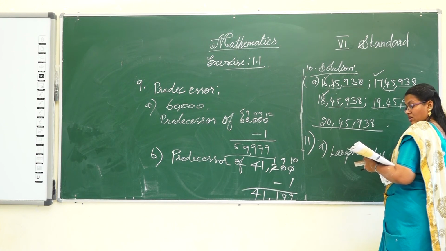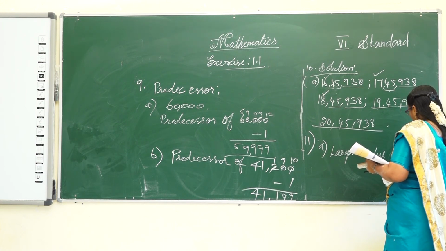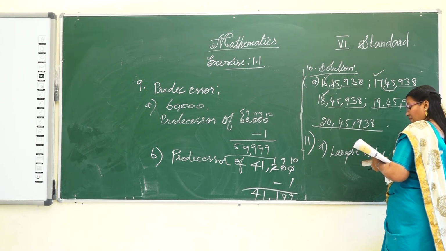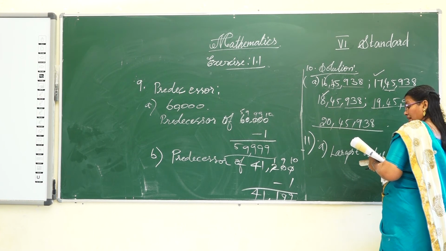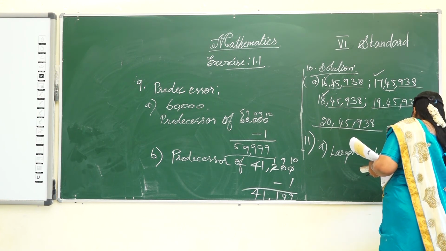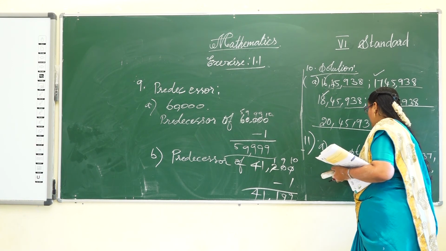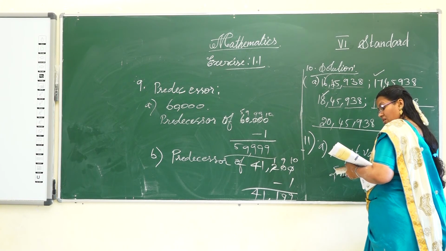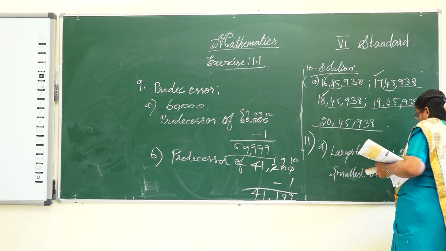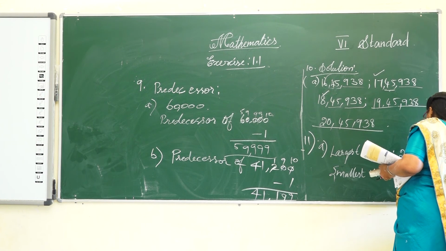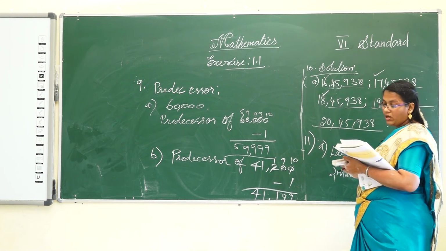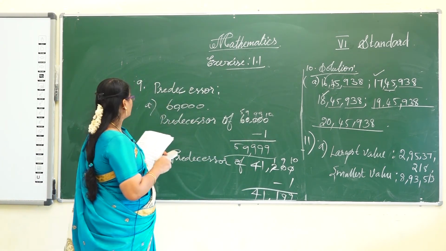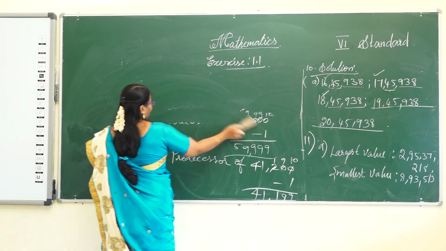So the largest value is 2,95,37,218, and the smallest value is 8,93,530. B is homework. In the same way, find the largest and smallest numbers. Next, move to the 12th problem.